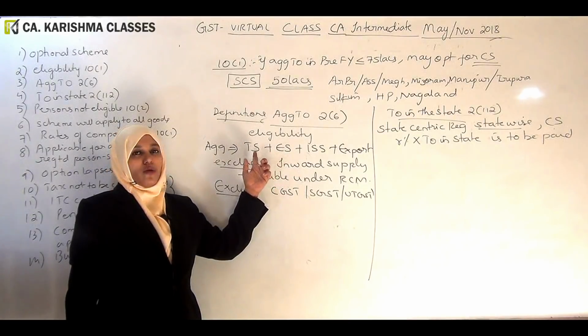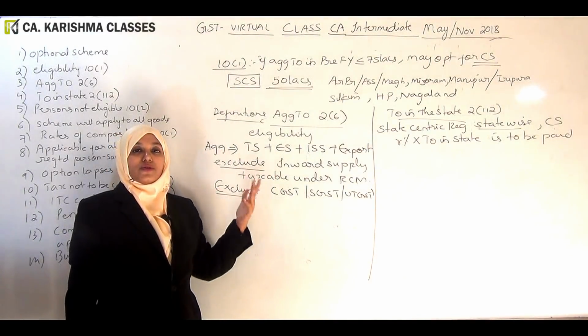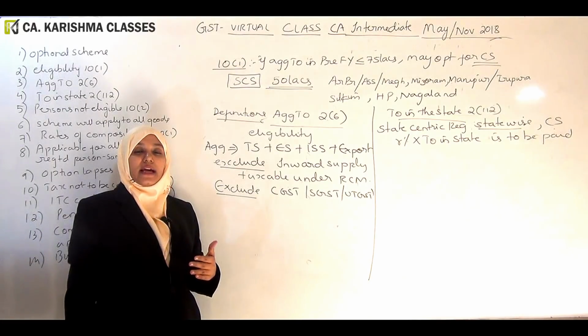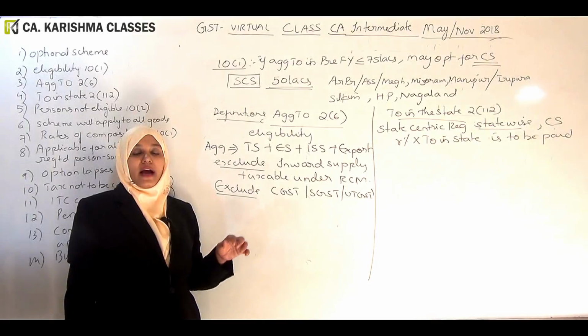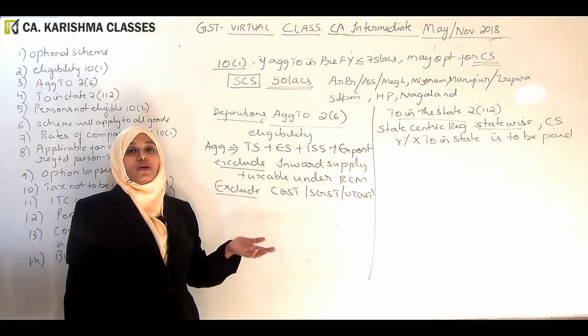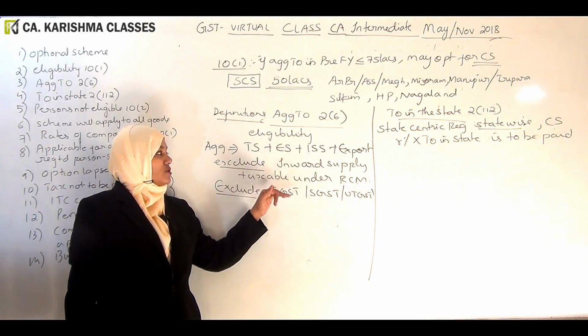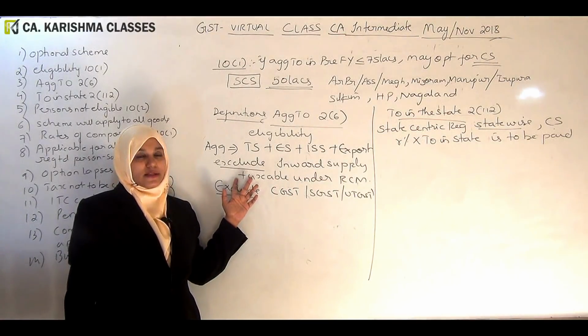All these are your outward supply. Okay, take your outward supply. Then we also get a doubt. Under GST there is a liability on inward supply. If there is a liability on inward supply, are we supposed to take that inward supply? The answer is no. We are interested from your outward point of view, not from your inward point of view. You are not supposed to take inward supply taxable under reverse charge mechanism.